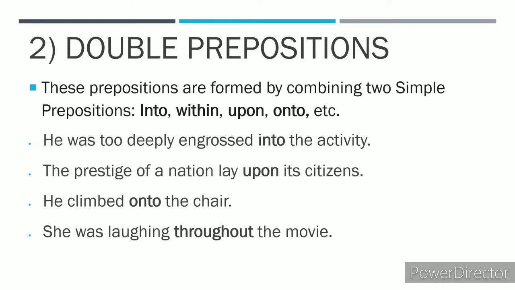For example, he was too deeply engrossed into the activity. This is an example of a double preposition. The prestige of a nation lays upon its citizens. Up plus on, upon. He climbed onto the chair. On plus to, onto. This is a double preposition. She was laughing throughout the movie. Through plus out equals throughout. This is a double preposition.